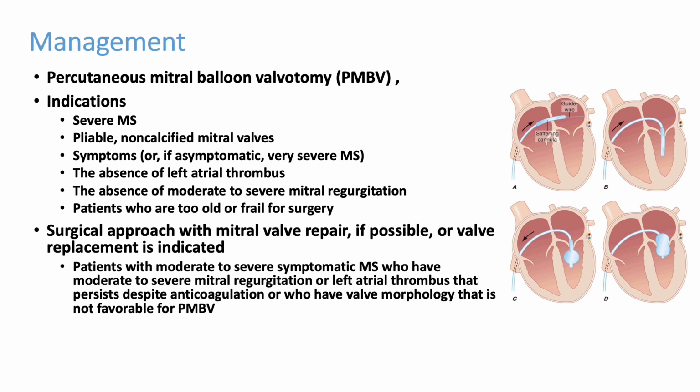Absence of moderate to severe mitral regurgitation. If regurgitation is there, we cannot repair the valve, we have to replace the valve. Patients who are too old or unfit for surgery, if they are unable to undergo a major surgery, then this can be tried.